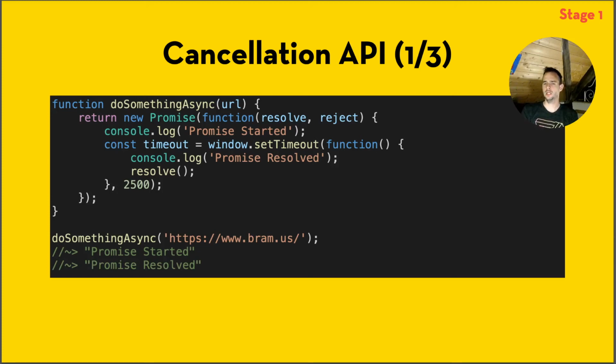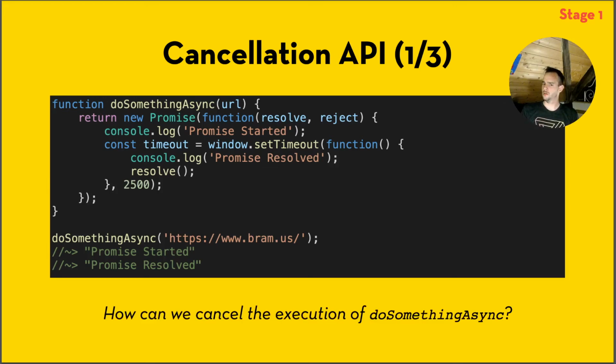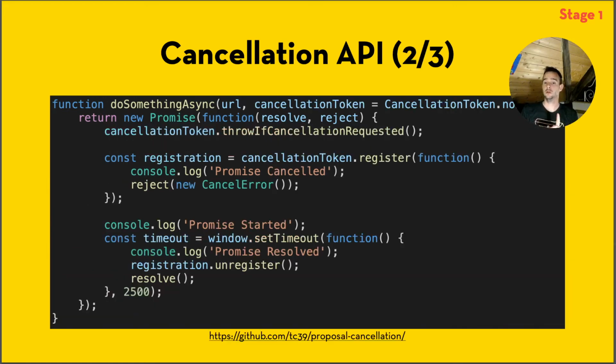But how can we stop this execution? How do we do that? Well, enter the cancellation API, and it looks like this. So we have our same function right there, but we add in an extra parameter there. It is the cancellation token, and you have to do 3 things with it.